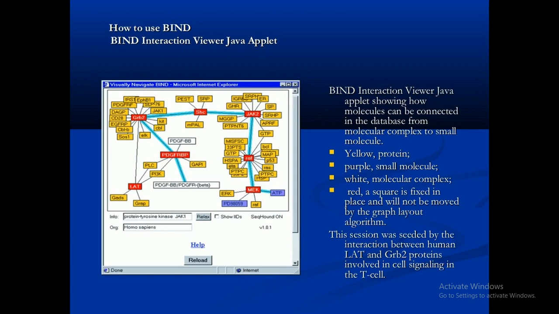Binding of the SH2 of GRB causes the progression of the cell cycle of the T cell, and also its motility and differentiation. Here you can see how GRB2 and LAT interact with each other, which is responsible for the proliferation or progression of the T cell, then motility and differentiation of the T cells. This is explained by the yellow protein and the purple small molecules, and the white and various other colors have been given for better understanding. This is the Java viewer application for BIND.